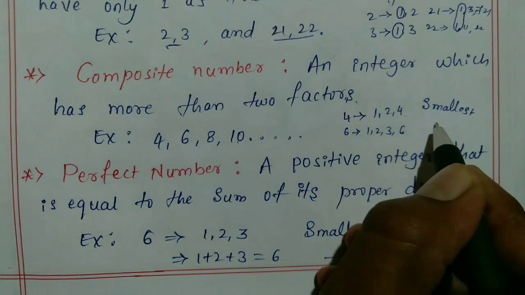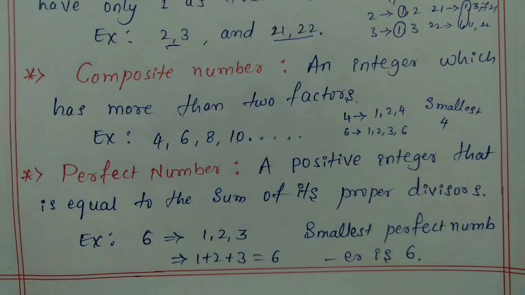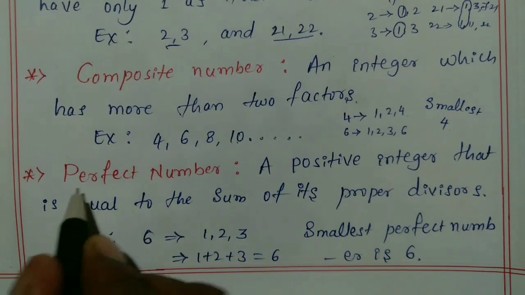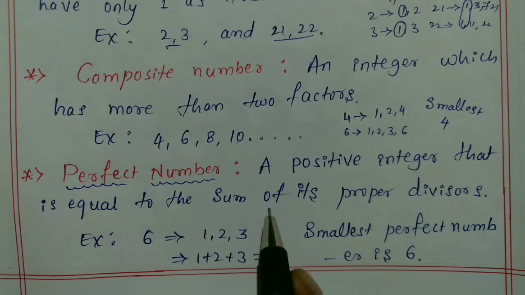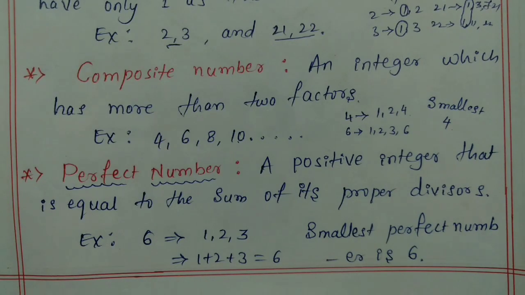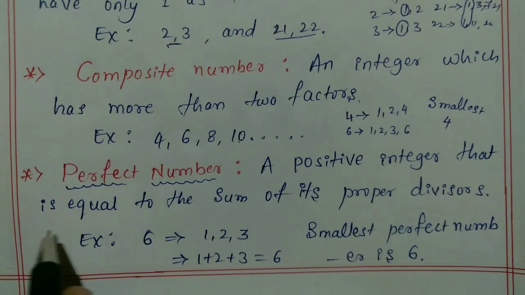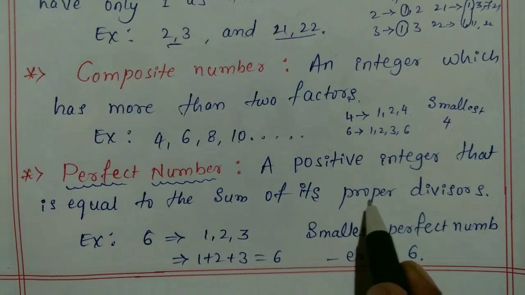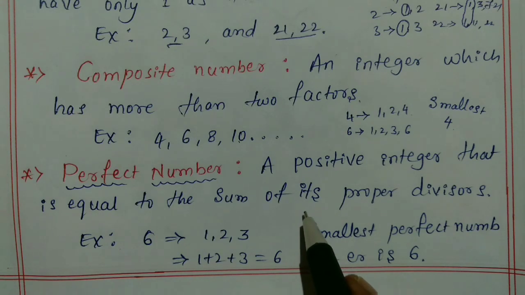Next I will go to perfect numbers. This is also very important. Perfect number is very, very important, so you can concentrate on this and practice. A positive integer that is equal to the sum of its proper divisors, or sum of its factors, you can also write.